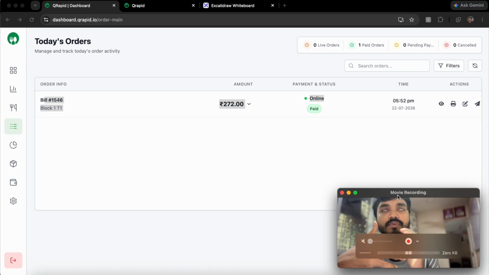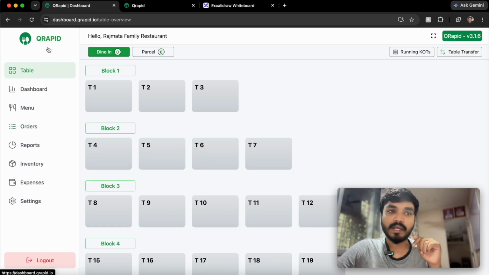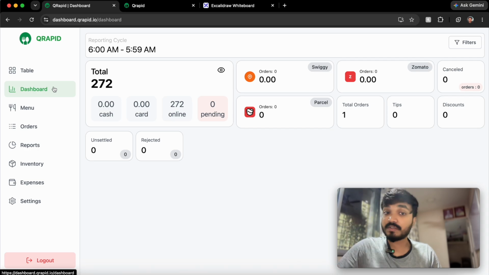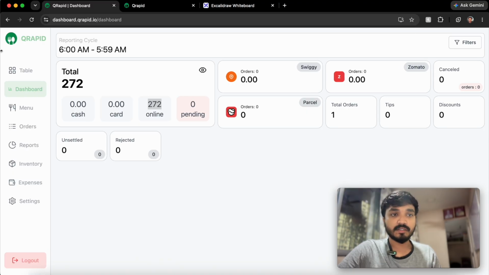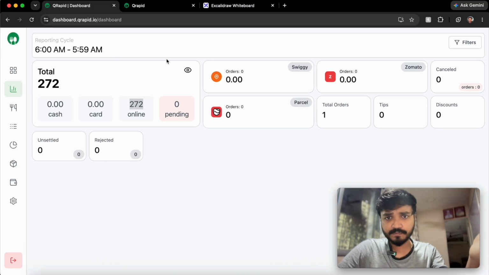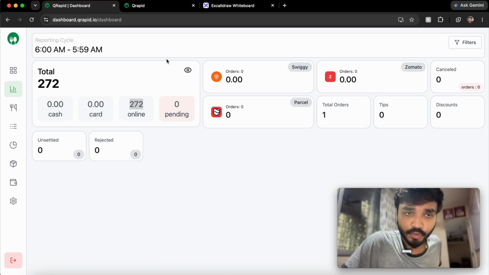The fourth revolution, where people are ordering from their phone by themselves, and that's why we named our product QRapid. So you can see we have QR as the starting initials in our brand name, right? So this is it. And after that, if I go to the overview of this product, you can see there is a dashboard. We just had an online bill, so you can see it reflected 272 rupees in online, right? This is for the entire day, for 24 hours.